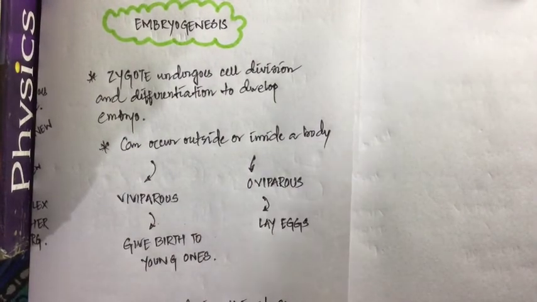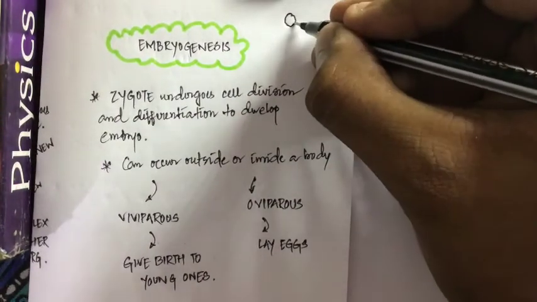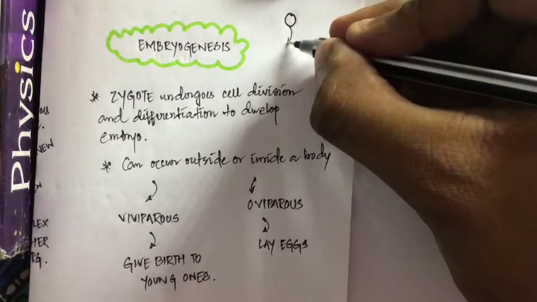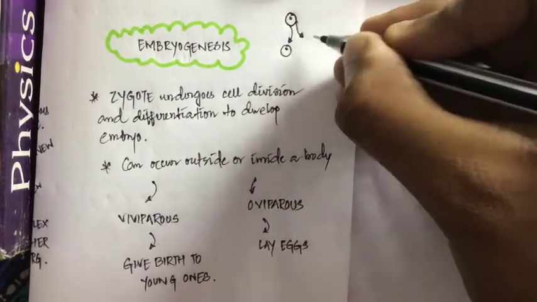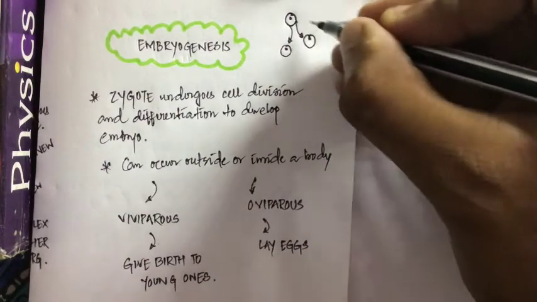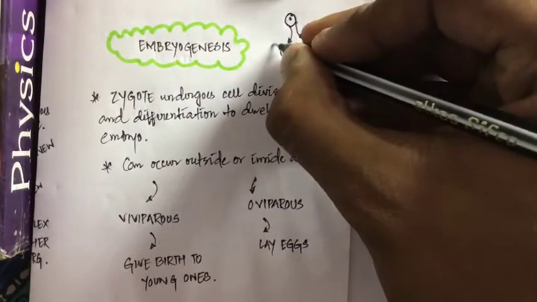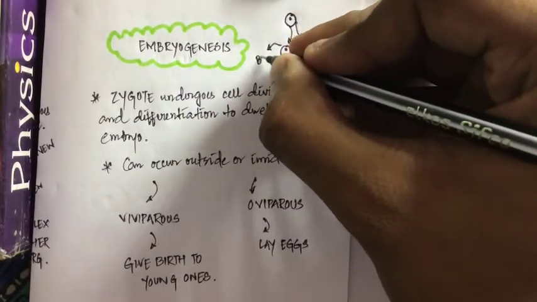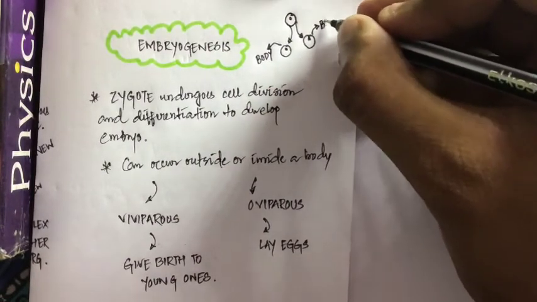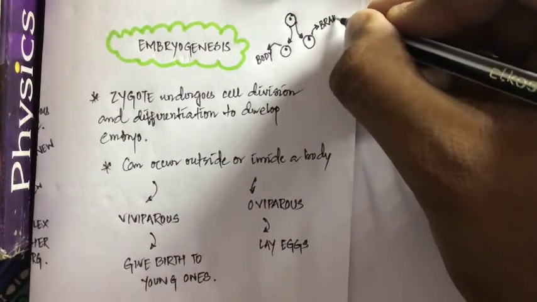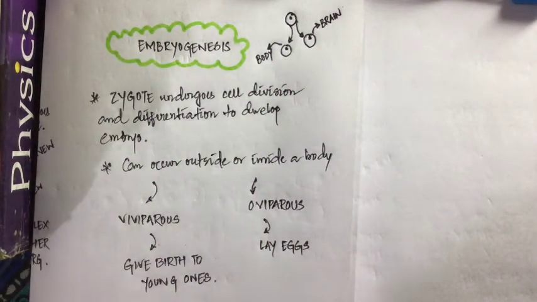Try to understand. This is a single cell, right? Now when this single cell zygote divides into two new cells, now this cell is defined for forming body parts. This cell is defined for the forming of the nervous system, let us take an example, the brain. So when a cell is dividing, that is called cell division.